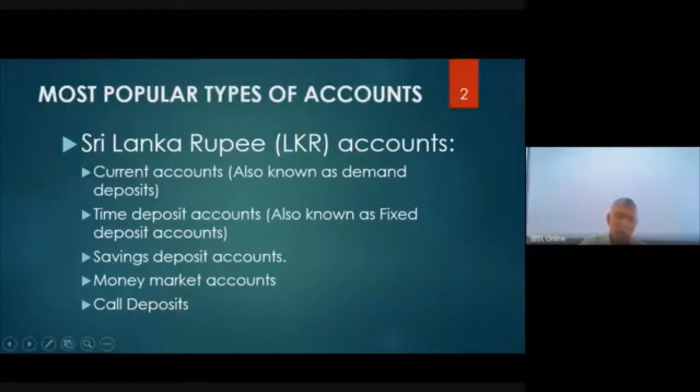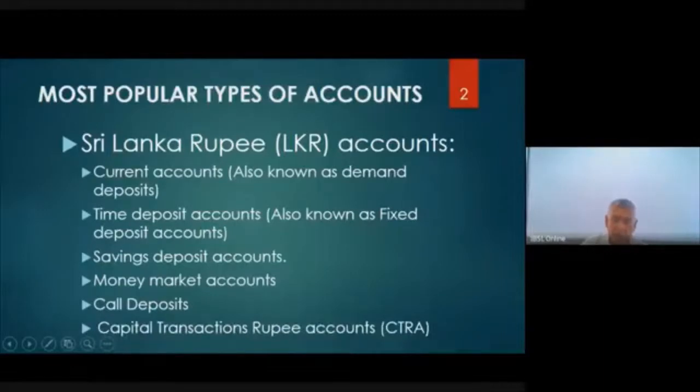You have to give notice of 7 days to withdraw the money in a call deposit account. But the money market account can operate like a current account. The difference is that the current account, as I told you earlier, pays no interest, but with money market accounts, you get interest. You know the difference now, right? Call deposit, you get interest, but you can't operate call deposits like a current account.